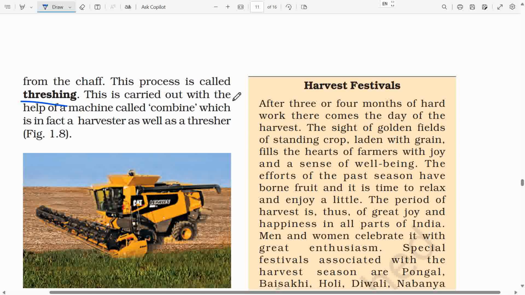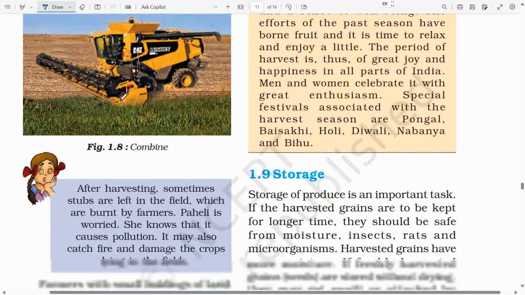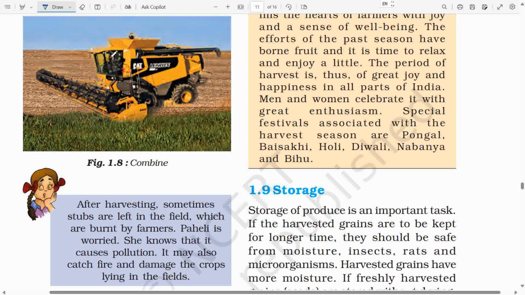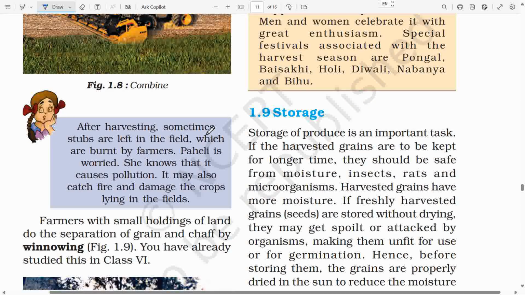This is carried out with the help of a machine called combine, which is in fact a harvester as well as a thresher, as shown in figure 1.8. In figure 1.8 we can see combine. Paheli said, after harvesting sometimes stubs are left in the field which are burnt by farmers. Paheli is worried. She knows that it causes pollution. It may also catch fire and damage the crops lying in the fields.